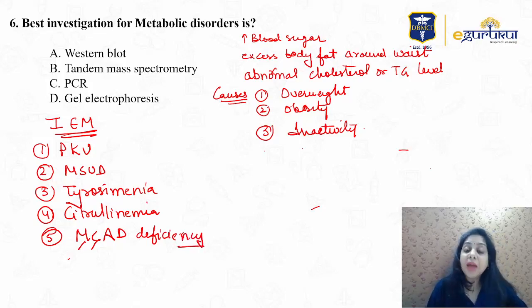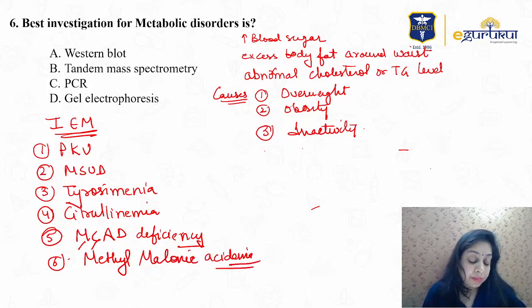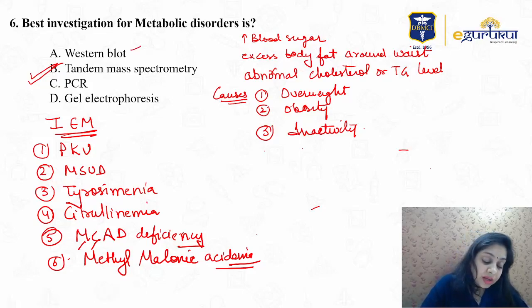Then you have methylmalonic acidemia. And the best investigation for all these metabolic disorders, a very straightforward question, is tandem mass spectrometry. Western blot is used for protein.